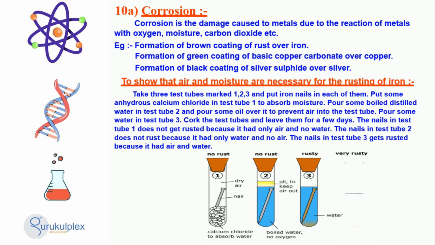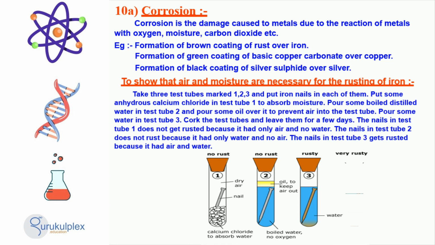To prove the necessity of air and moisture to cause rusting of iron, an experiment involving 3 test tubes with an iron nail in each can be performed. The first tube will have anhydrous calcium chloride, the second boiled distilled water and the third will just have water.